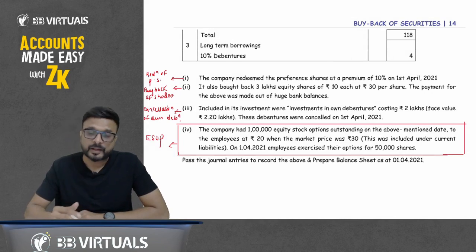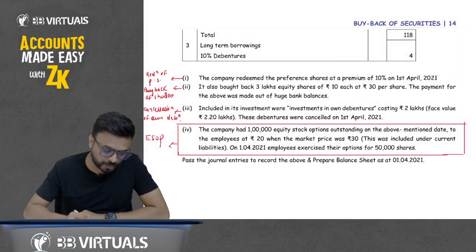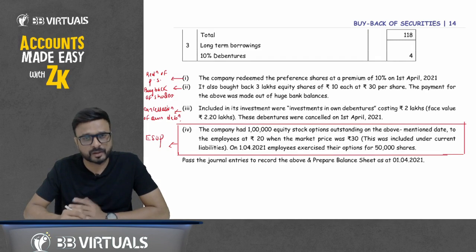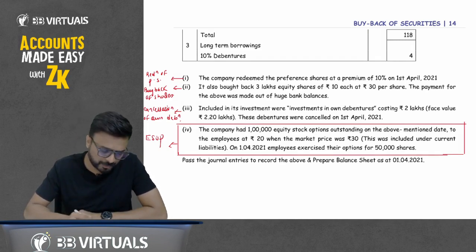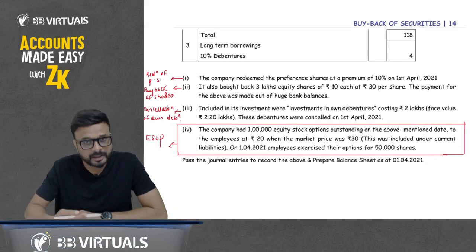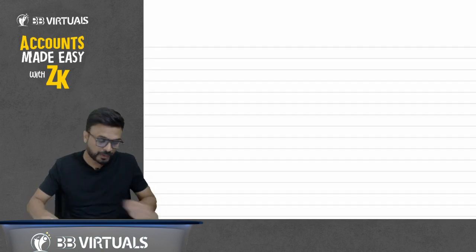But it's okay. The adjustments related to redemption of preference share and cancellation of own debenture also come here in buyback of shares. So we don't have to worry because we have already discussed redemption of preference share and cancellation of own debenture. Especially in this question, we will discuss in detail the 4th point related to ESOP, which is new for you. We will discuss what ESOP is and the concept behind it. So we will start by passing journal entries, starting from point number 1, related to redemption of preference shares.